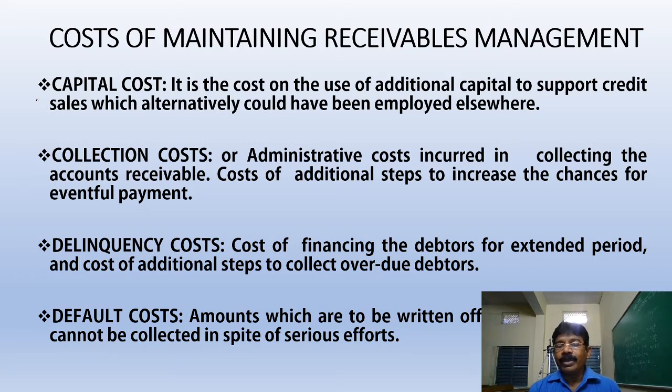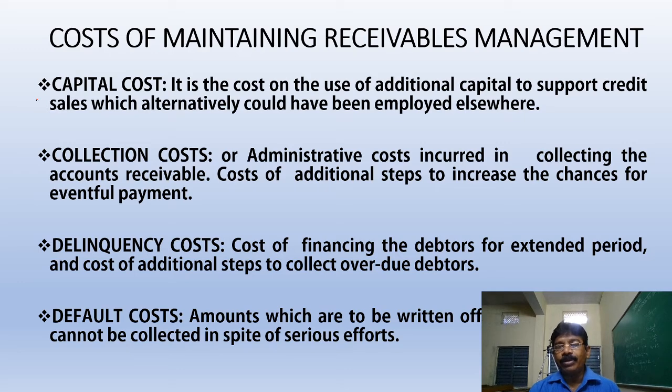Delinquency cost: cost of financing the debtors for an extended period and cost of additional steps to collect overdues are called delinquency costs. There are many companies which have taken loans and are unable to pay the money. So what the banks are doing for that, those NPAs, non-performing assets, are handed over to a third party for collecting the money.